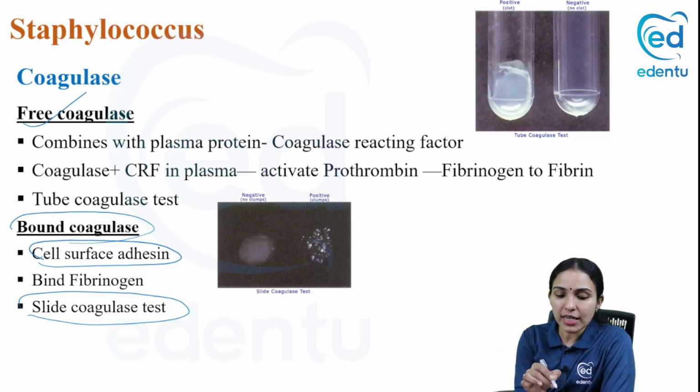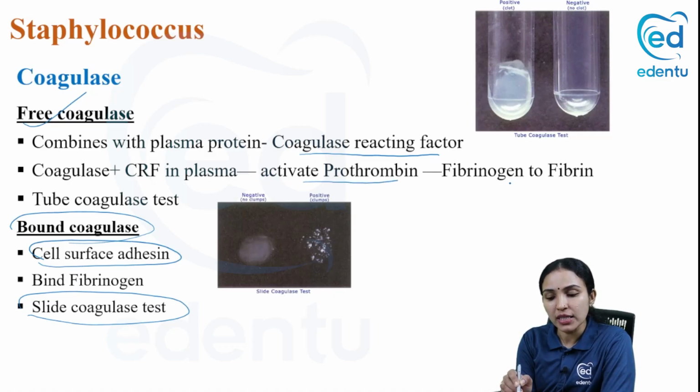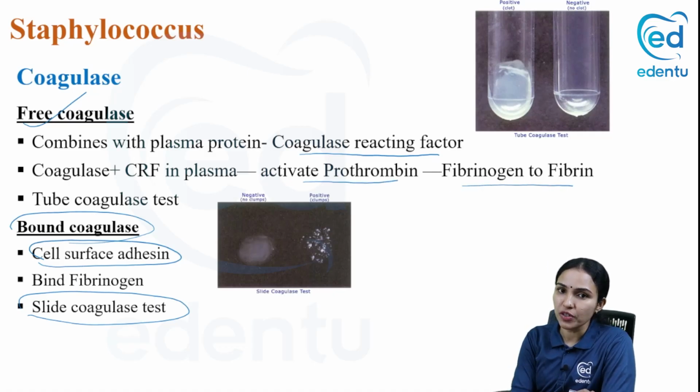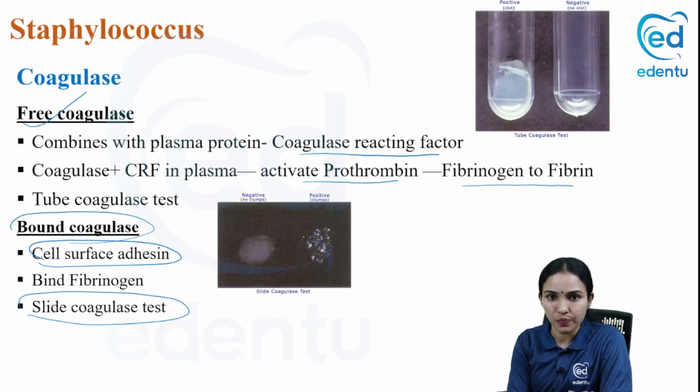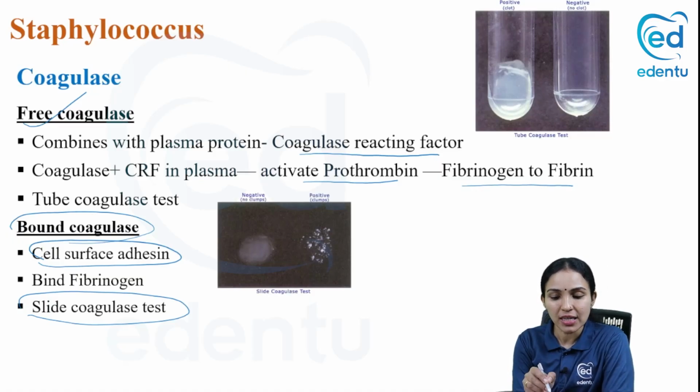Okay, and what does this free coagulase do? Free coagulase enzyme will combine with a plasma protein called coagulase reacting factor, CRF. They together will activate prothrombin and convert fibrinogen to fibrin. That is how they form fibrin. That is, coagulase plus CRF will activate prothrombin, converting fibrinogen to fibrin. Thus they form a clot.